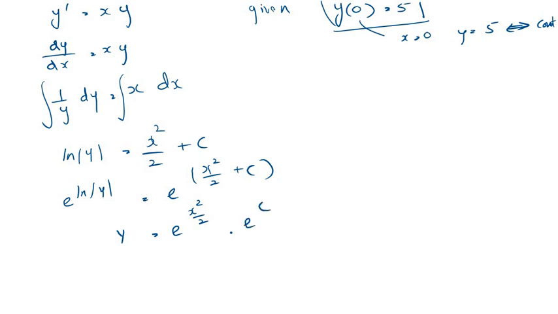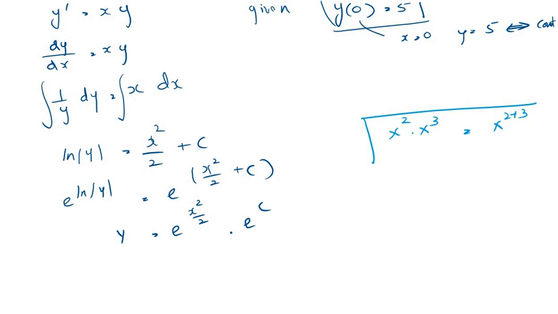So e to the power c is a constant, but I'll try to explain this further in a different color. For example, x to the power 2 times x to the power 3 can be written as x to the power 2 plus 3.